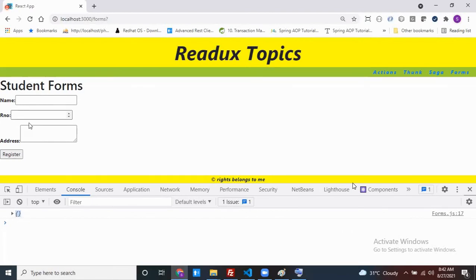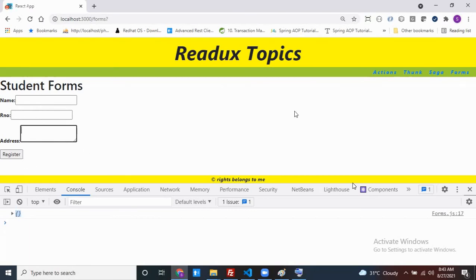Only if it is valid data, can you make this registration button enabled? Otherwise, can you make it disabled? Only if my form data is valid do I want to make this one enabled. Otherwise, I don't want to enable it. Like this, I want to write the code. Can anyone tell how we can write it? Name is there, roll number is there, and address is there. Then only enable it. Otherwise, don't enable it.